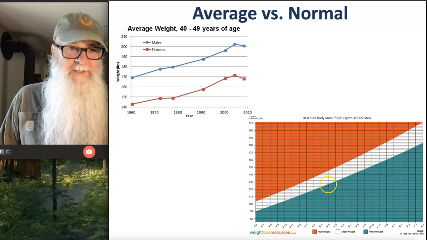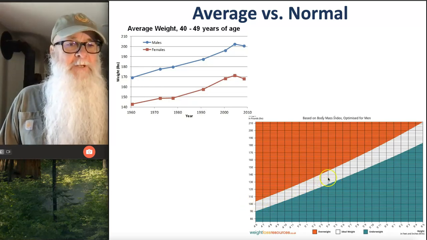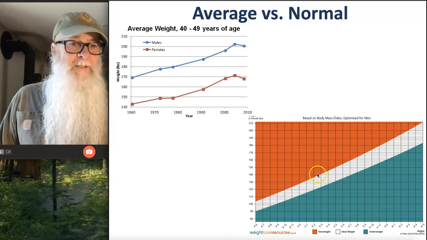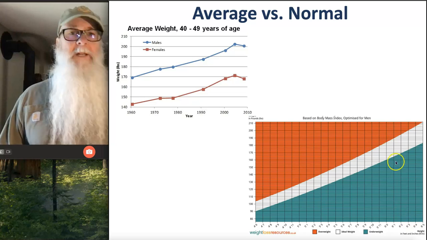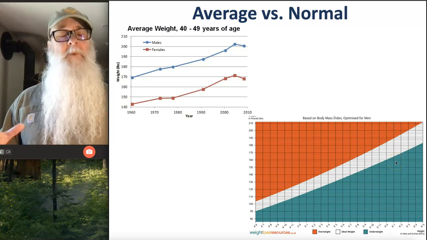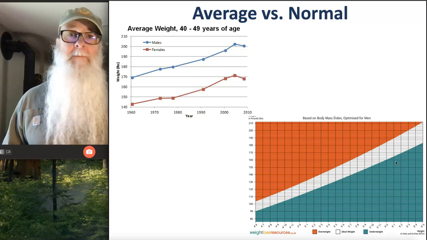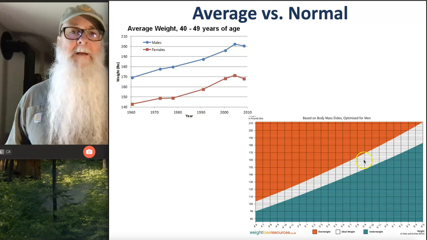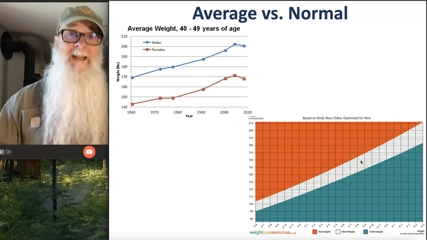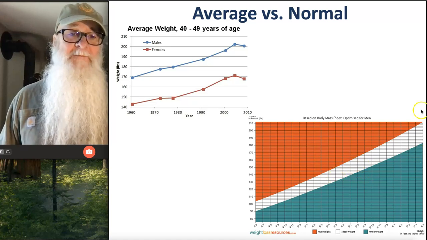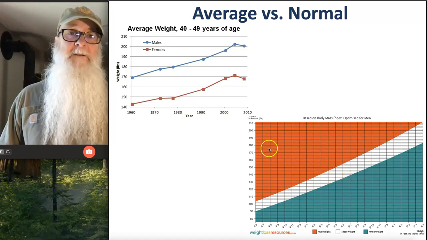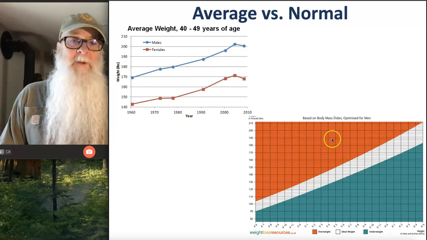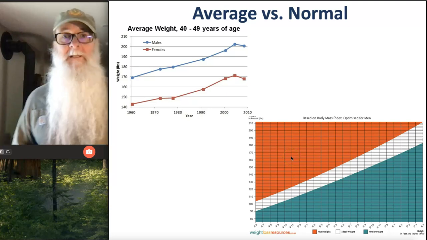You can see that reflected in this chart, where we have this range represented by this white area that correlates to the X and Y axis for weights and height. What is a normal weight for somebody of a particular height? That's what this white area of the graph indicates. But that doesn't necessarily mean that the average American falls within this. In fact, it's probably the case that, at least based on what I understand, most Americans fall up here in the red area, which would be typical but not normal.